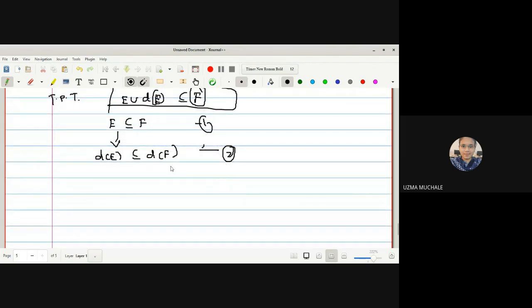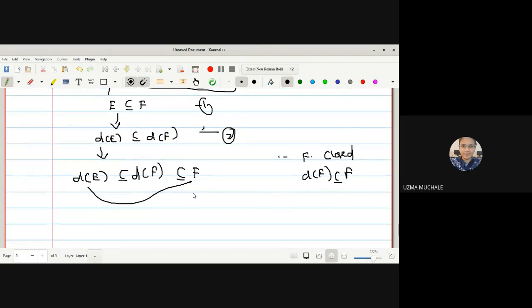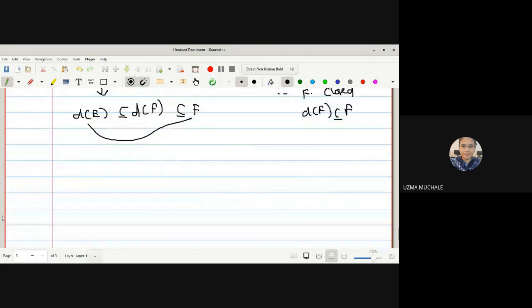Since F is a closed set, by the definition of a closed set, derived set of F is contained in F. So derived set of E is contained in derived set of F, which is contained in F. So can I write directly derived set of E is contained in F? Let me name it equation 3.